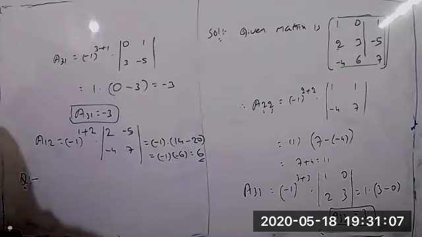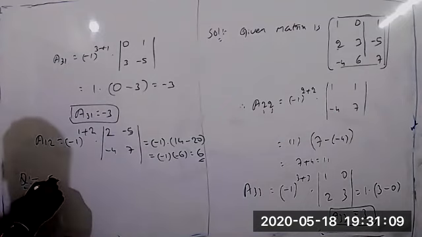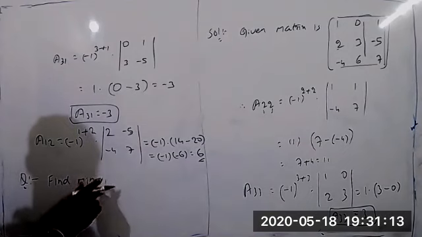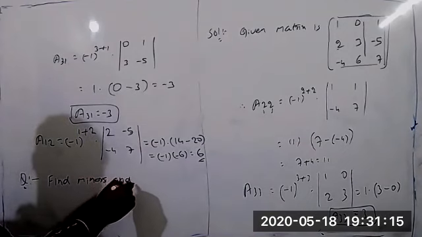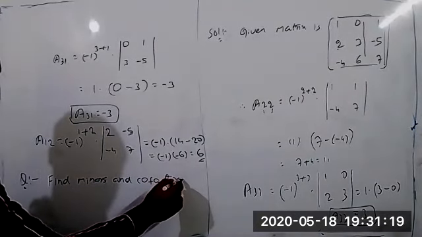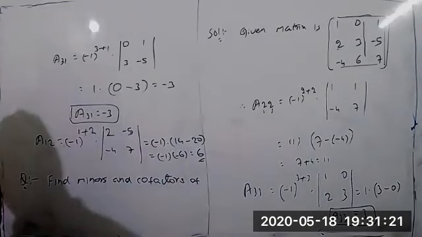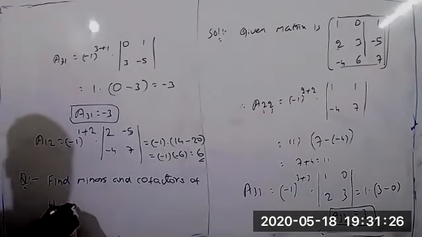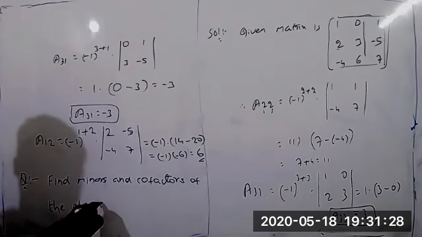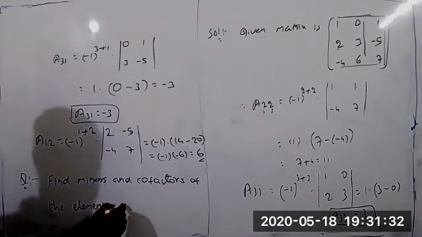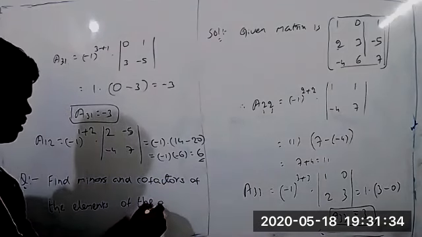Find the minors and cofactors of the elements of the determinant.